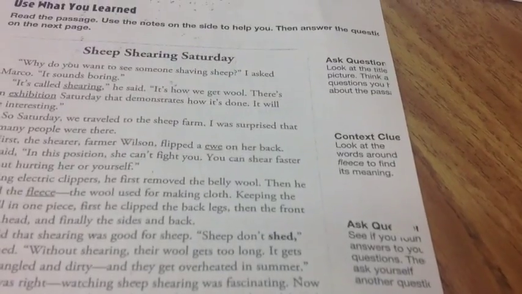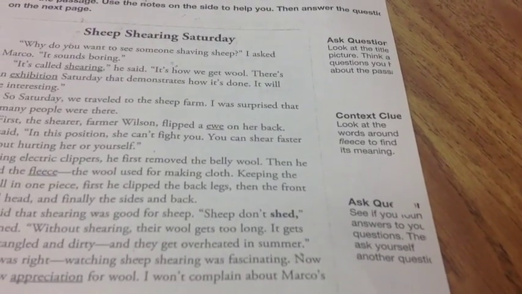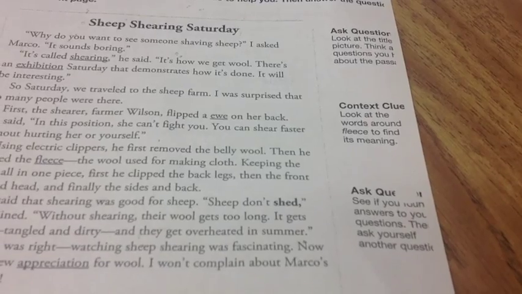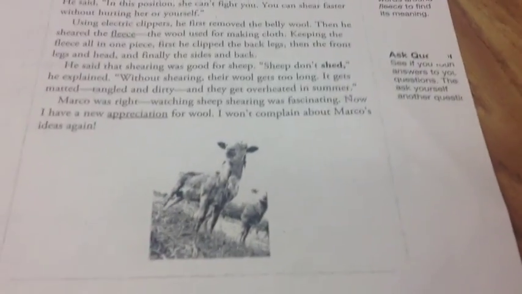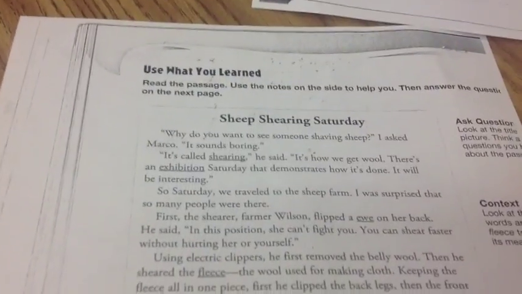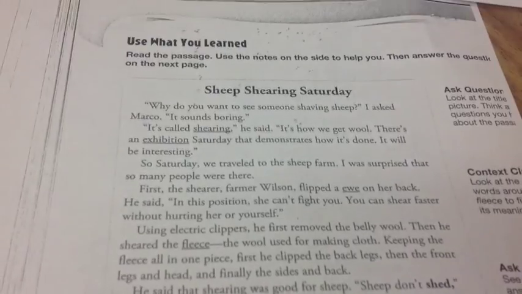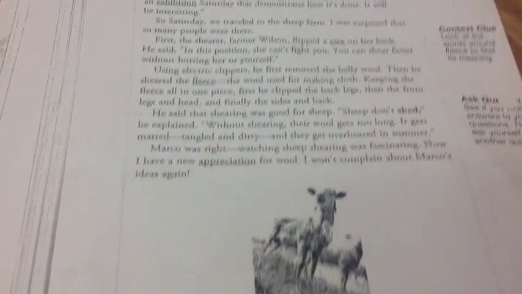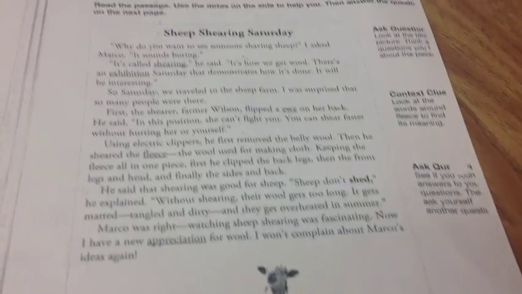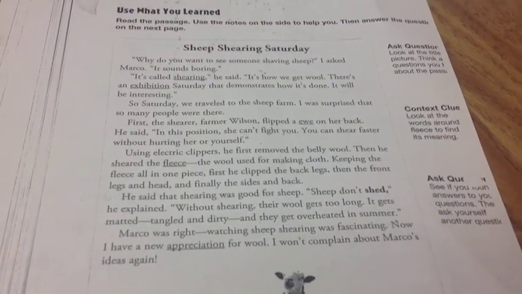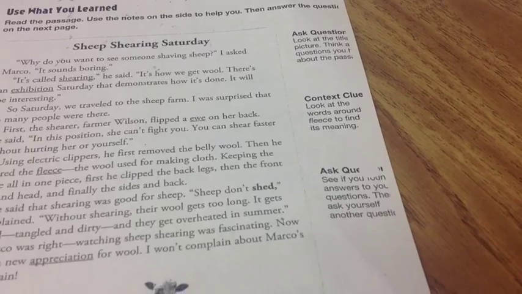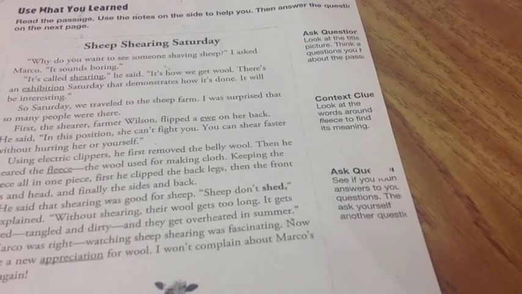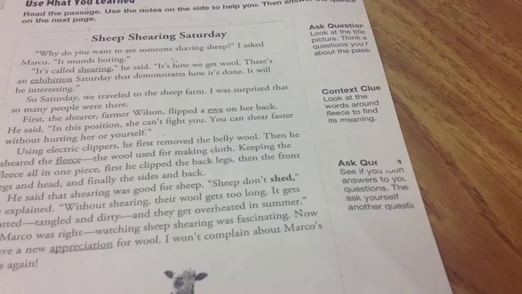So let me look over here. It says ask questions. Look at the title, the picture, think about questions you have about the passage. The title is called Sheep Shearing Saturday. So let's see, what questions do I have? I wonder if sheep are sheared on Saturdays. I'm going to look for that as I read. It also says over here on the side, context clues. Look at the words around fleece to find its meaning. So we want to look for the meaning of the word fleece. I'm going to keep that in mind as I read.